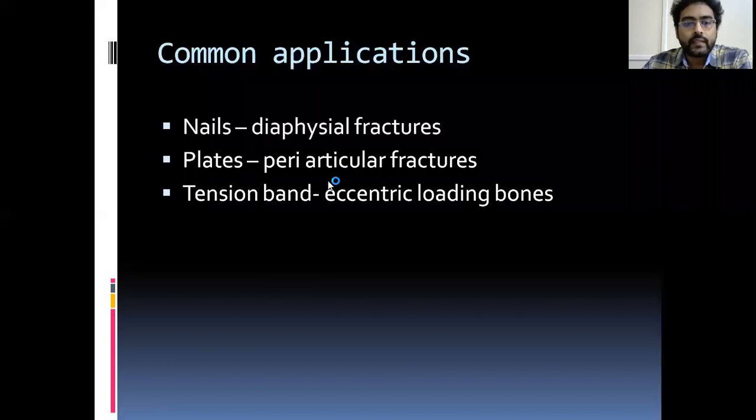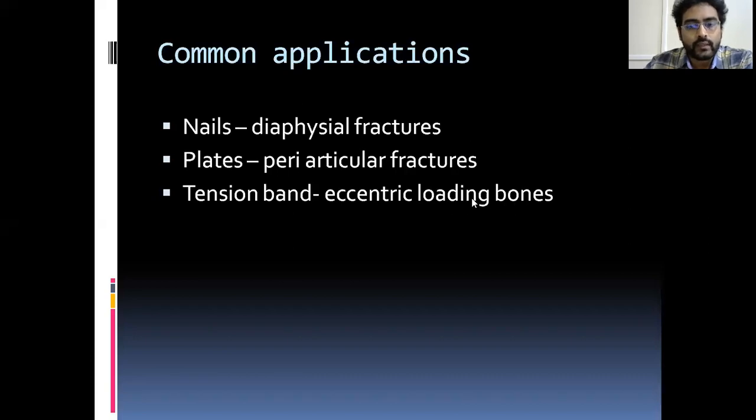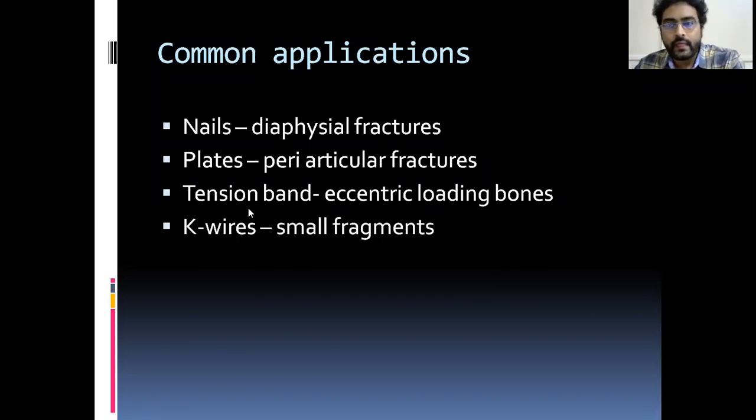The next one is tension band wiring. These are used in eccentrically loaded bones. If the load is acting away from the central axis, this is called eccentric loading. In such cases, you can use a tension band. The next one is K-wires. K-wires are used to fix small fragments, that is supracondylar fractures, radial fractures, or small metaphyseal or phalangeal fractures. Metacarpals and carpals also.